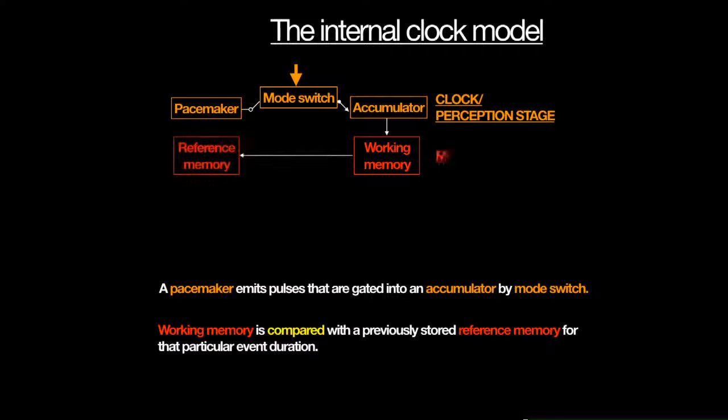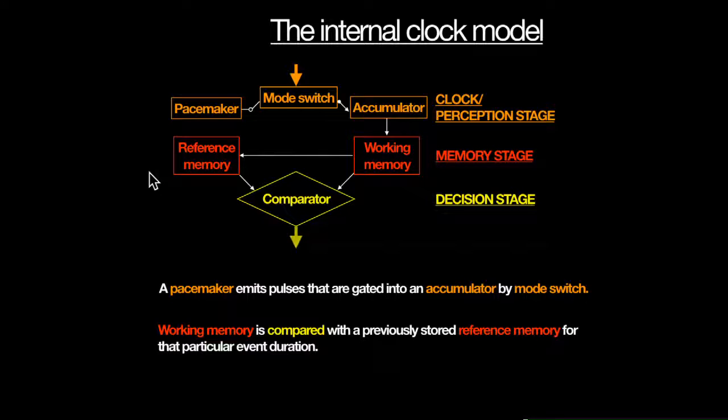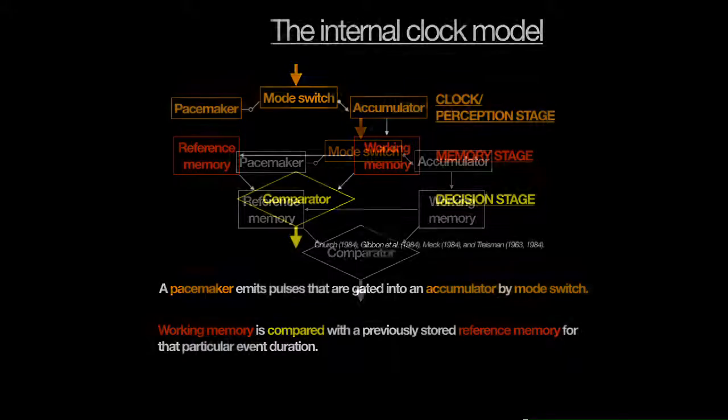In the next stage, the working memory is compared with the previously stored reference memory for that particular event duration, so you can decide after how many minutes to perform some action. This is a comparator; we call it the decision stage. This was suggested in 1964 by Church, but no human circuit is yet determined.